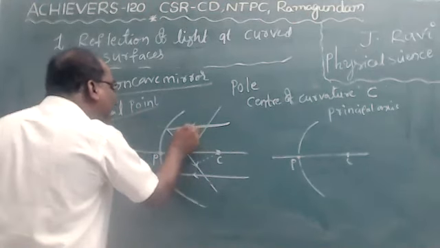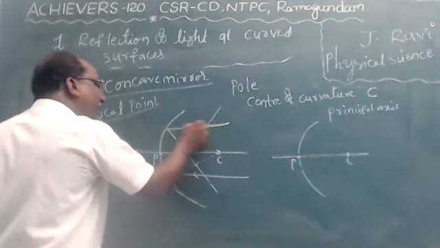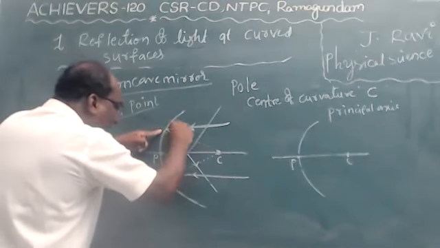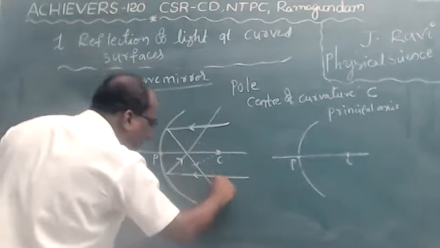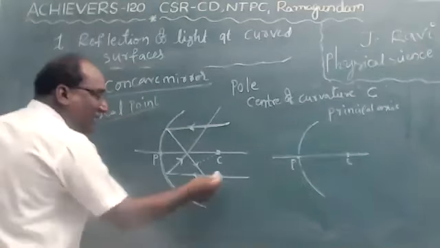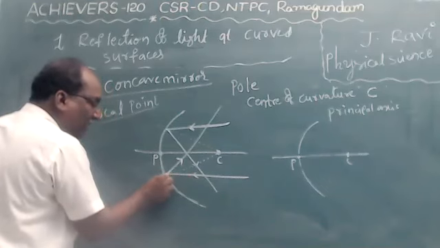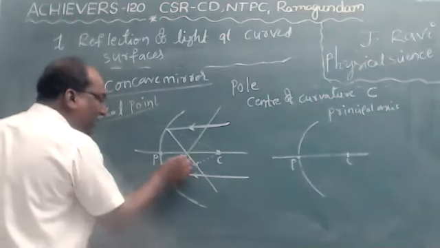It strikes the mirror and gets a reflected ray. And just imagine one more incident ray, a parallel ray, striking the mirror and getting reflected.